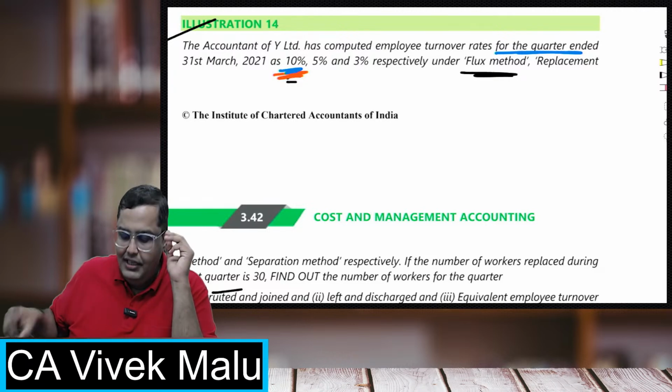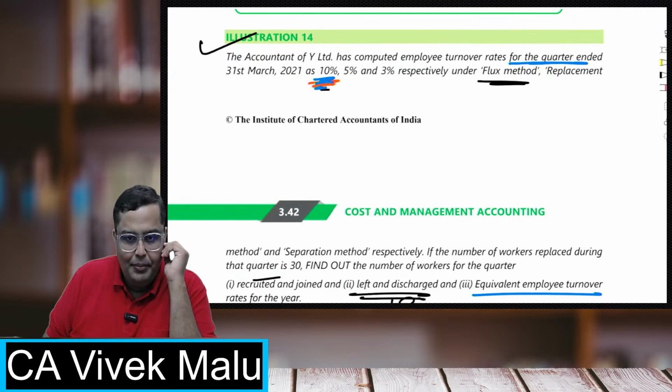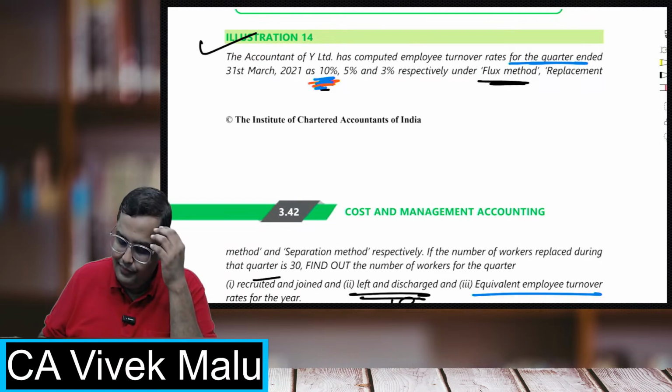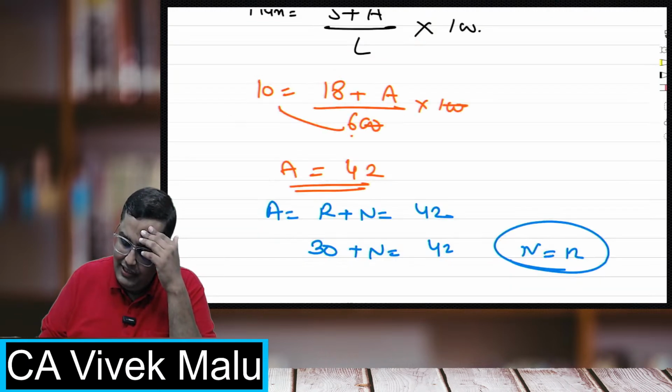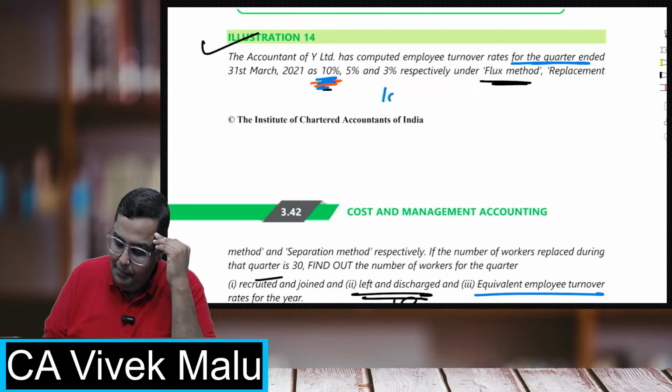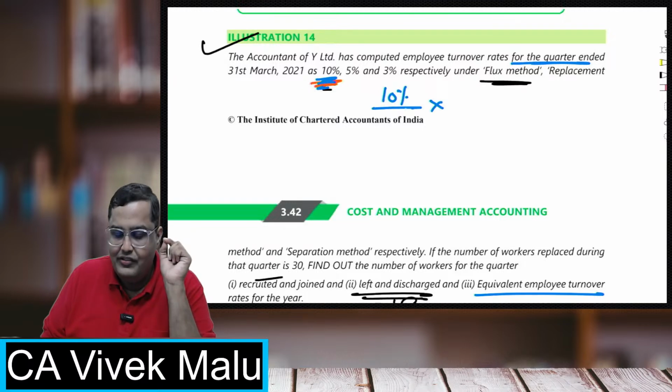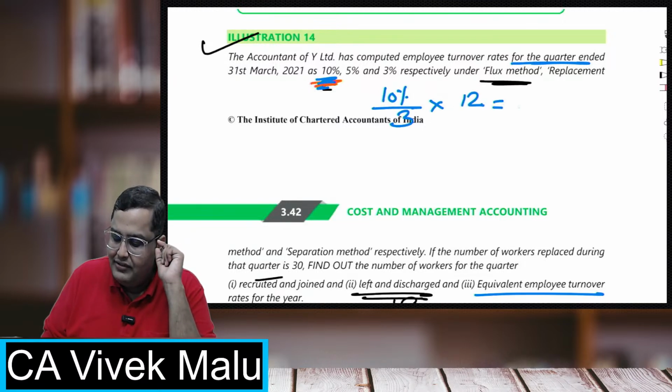Tell me. If for the quarter the rate is 10%, what will be the rate for the whole year? It is just for 3 months that is 10%. So what will be for the entire 12 months? It's very simple. 10% is just for 3 months, so divide by 3 months, you'll get for 1 month. I want for 12 months. Answer will be 40%.